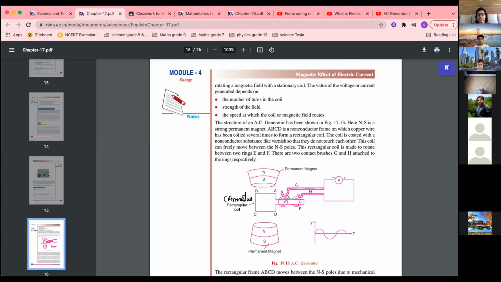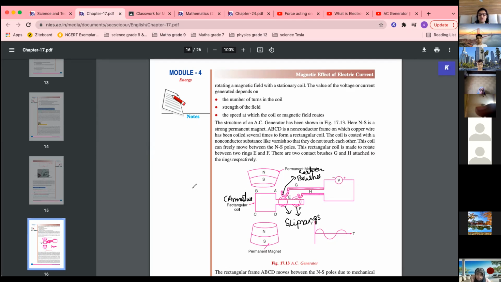Okay, so this is a coil. These two rings are called slip rings. Okay, and these are called brushes. These are carbon brushes. Brushes are there for contact. They have mentioned G and H. So this is a permanent magnet. You can see over here there is a galvanometer, not a V, to show that current is there in the coil.